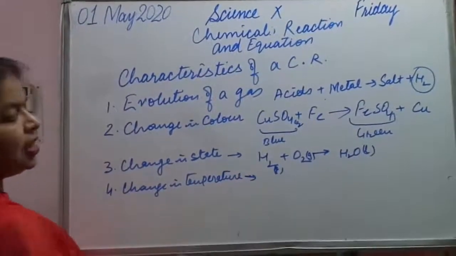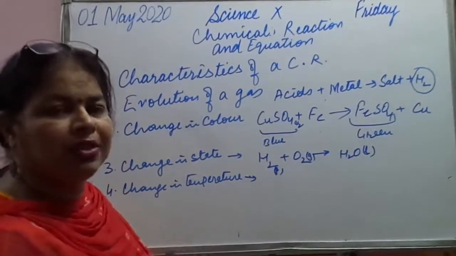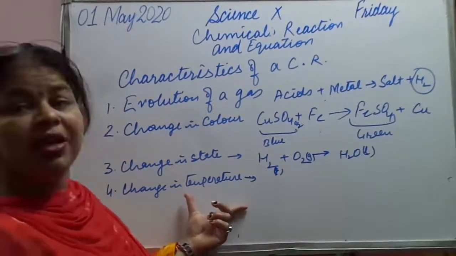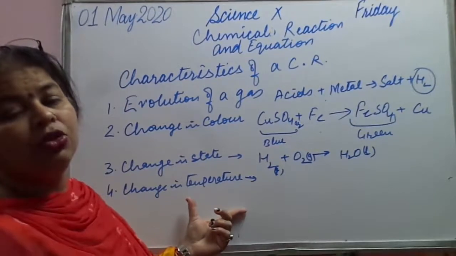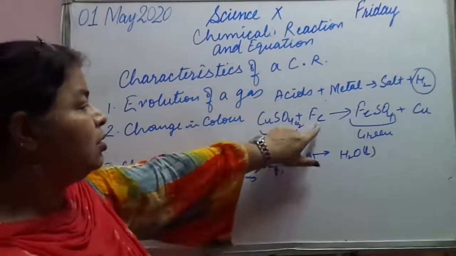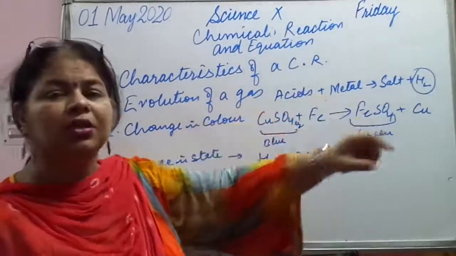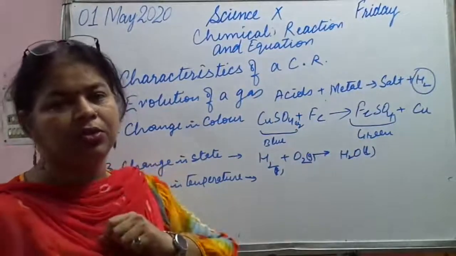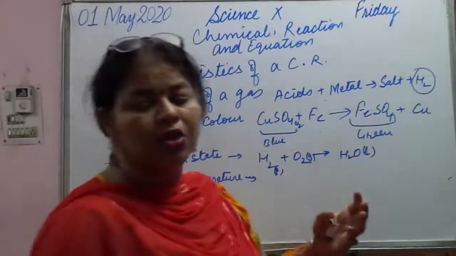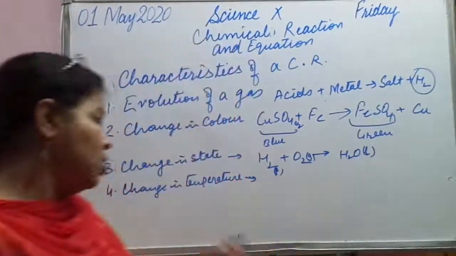Okay, when a chemical reaction takes place, there is a change in temperature. If there is a change in temperature, we will say that a chemical reaction is taking place. For this we can have some examples, like when we react acids and metal, there is a change in temperature. On this basis, either the temperature falls or it rises. So change in temperature can be of two types.